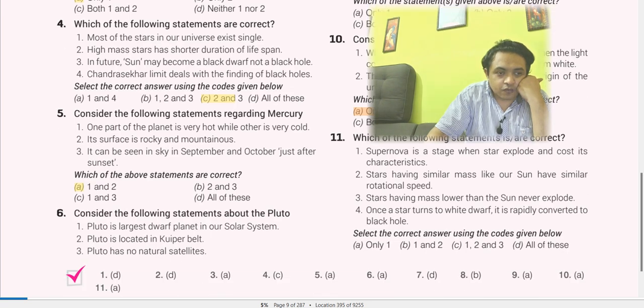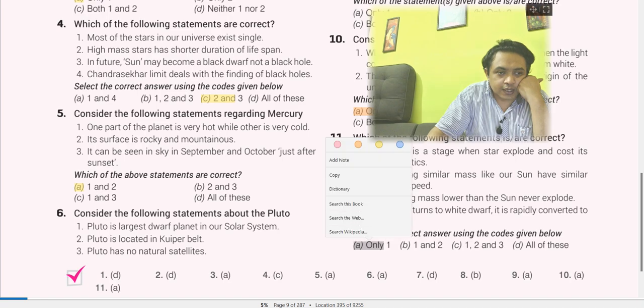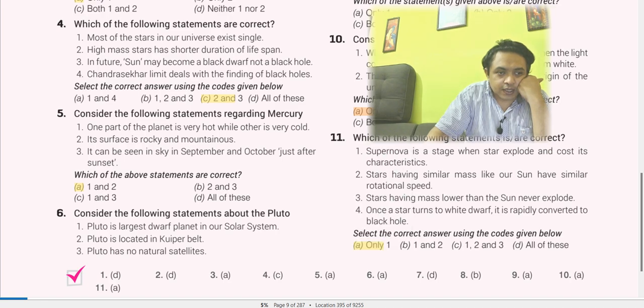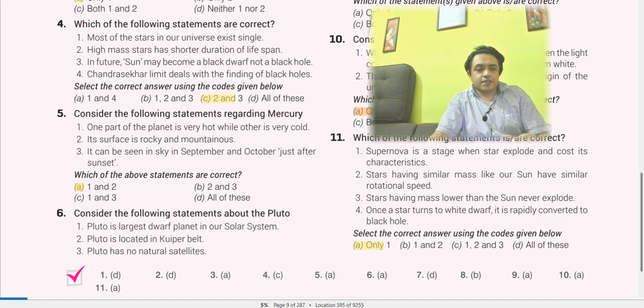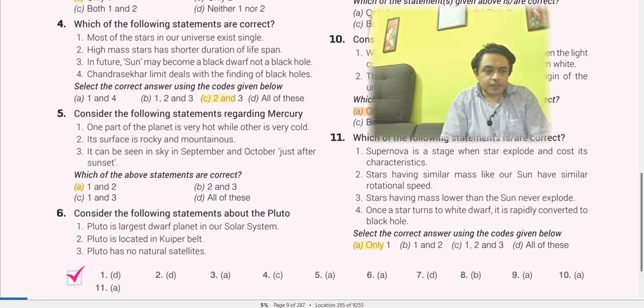This statement is the only correct one: supernova is a stage when a star explodes, and it brings out its characteristics. A star's mass is not similar to the sun. A star lower than the sun never exploding, no. When a star turns white dwarf, it is rapidly converted to a black hole, no, this is also not correct.